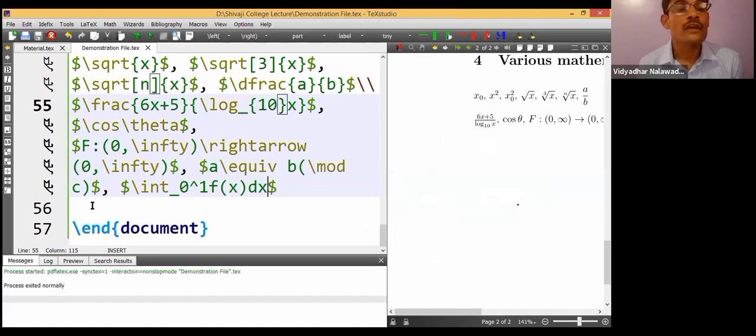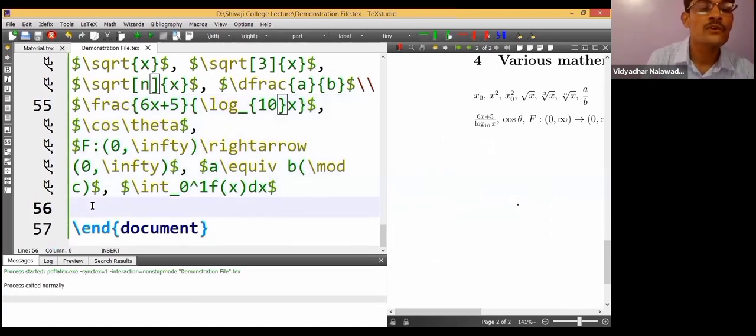Okay, fine. How to type f composite f n times, meaning f composition of f with itself. F cap n of x means it is the composition of f with itself. So we want to type f composite f n times.